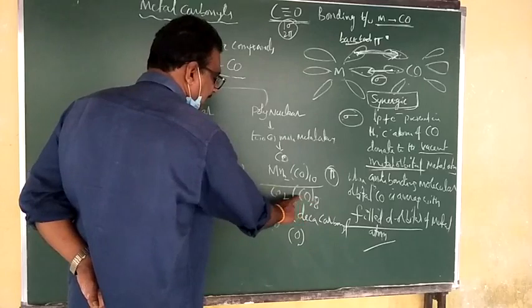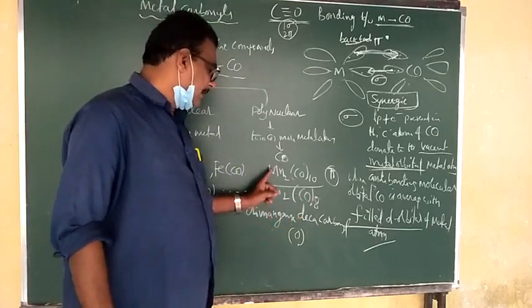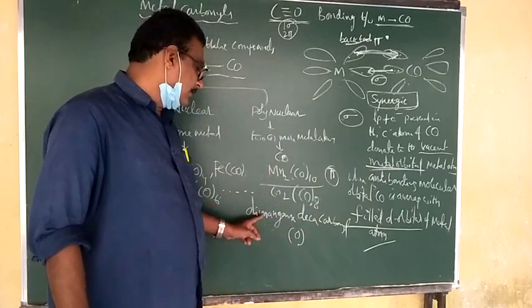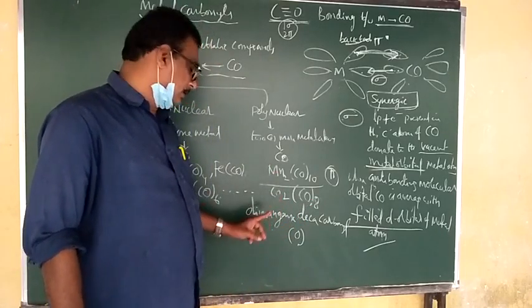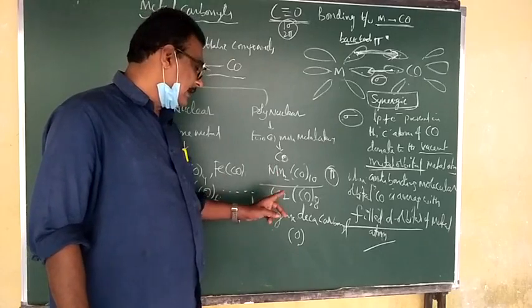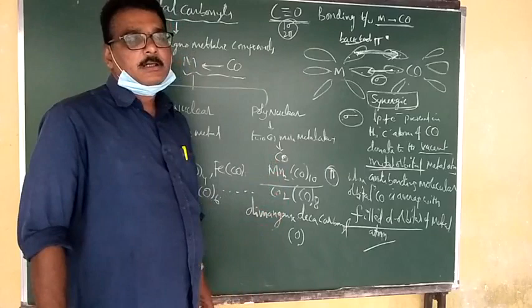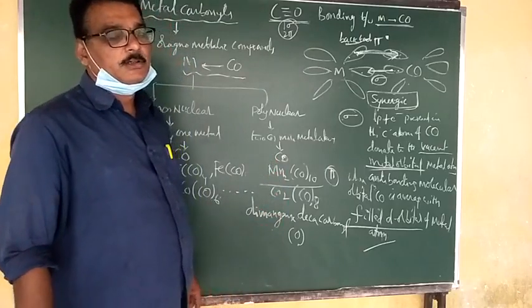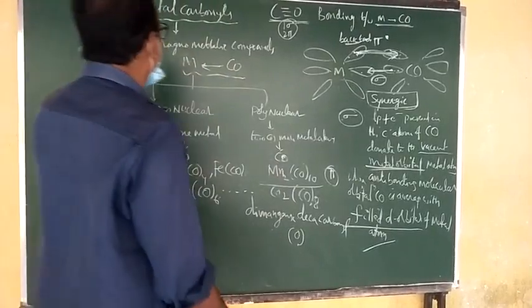Dicobalt octacarbonyl(0). So for dimanganese I am writing decacarbonyl, and here octacarbonyl is there. That's why dimanganese decacarbonyl(0). Now, how do we write the structures of these complex compounds?